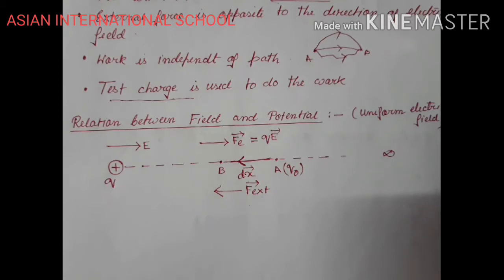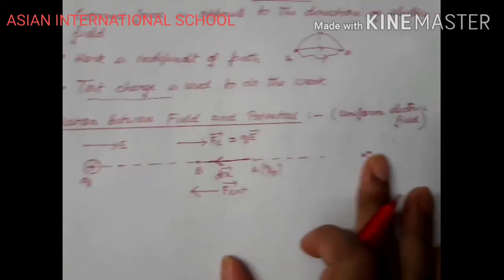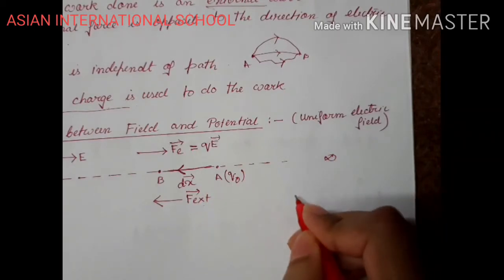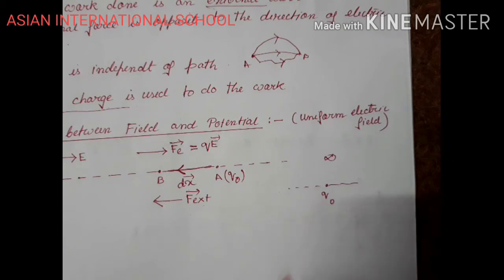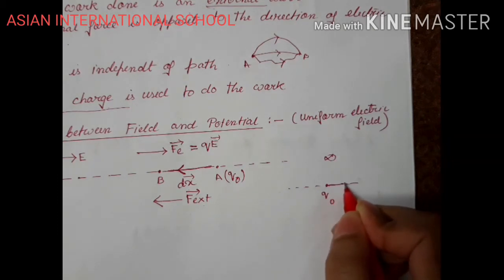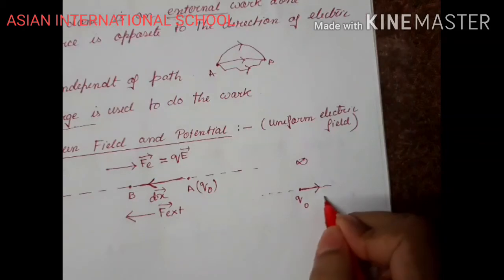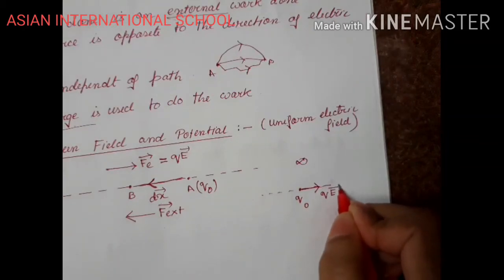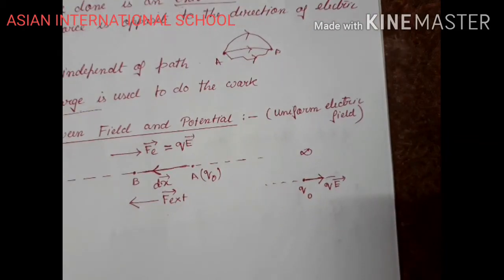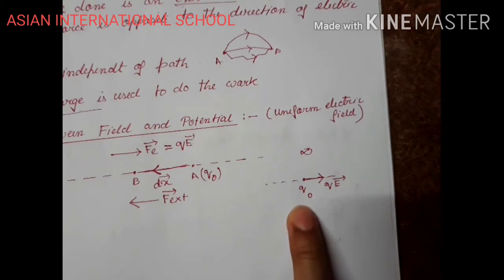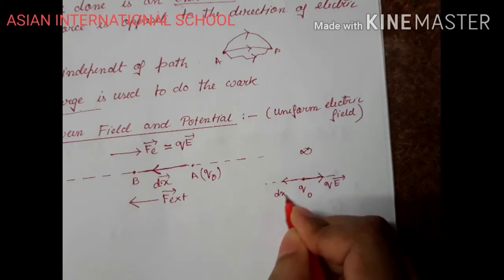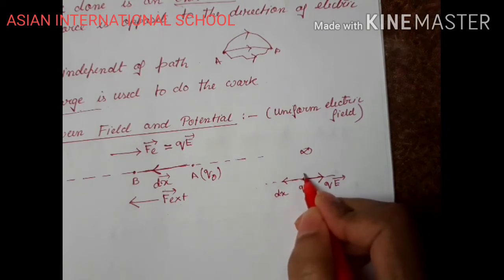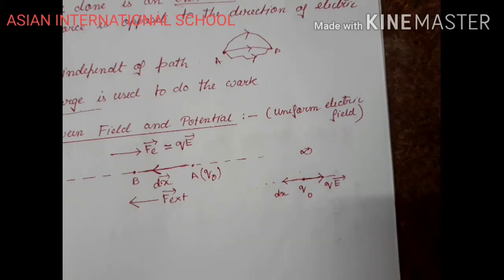So suppose this is the test charge Q naught, I am drawing it here separately. Due to the source charge, it tends to move away from the source charge, right? But I want to move this test charge in this direction. I want to cause a displacement dx, moving it from point A to B. So what should I do?